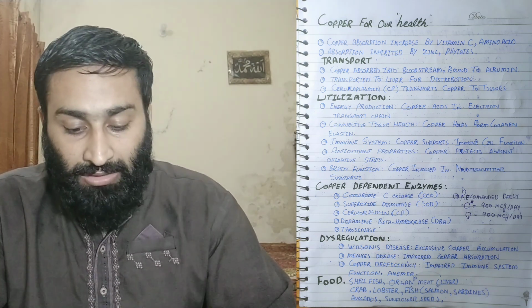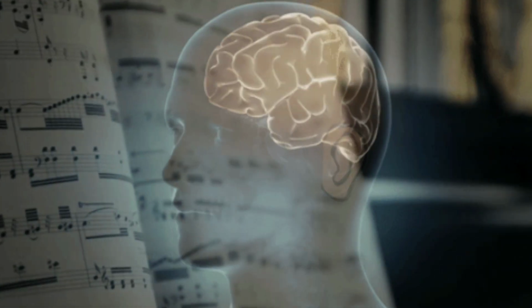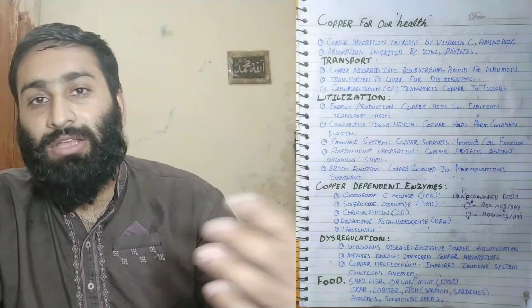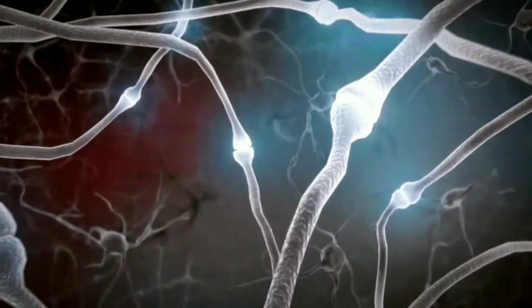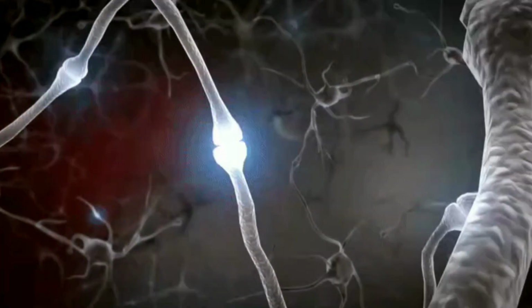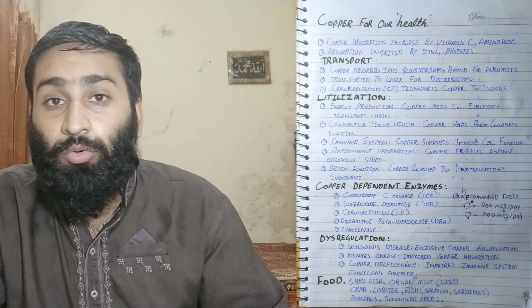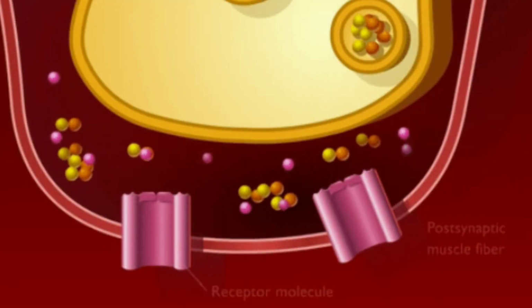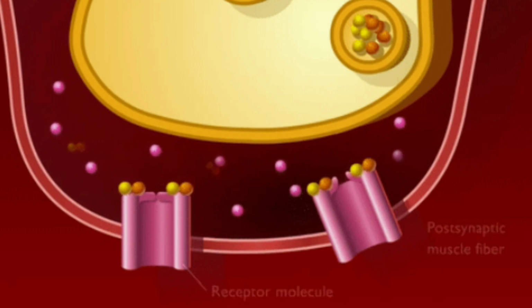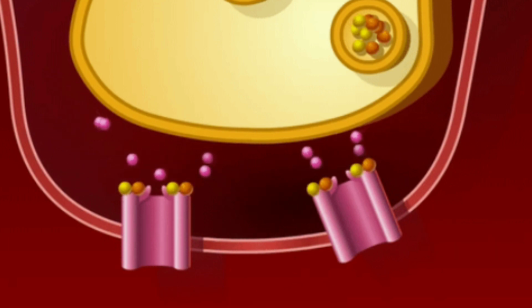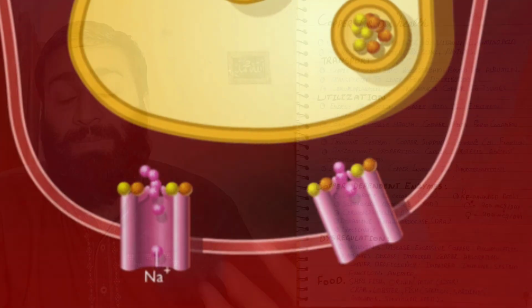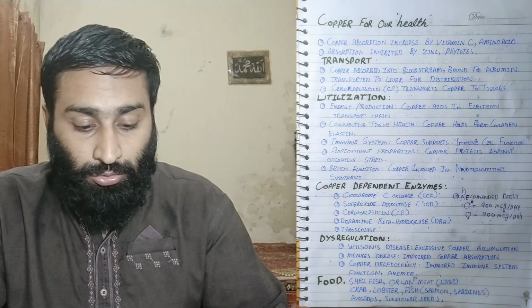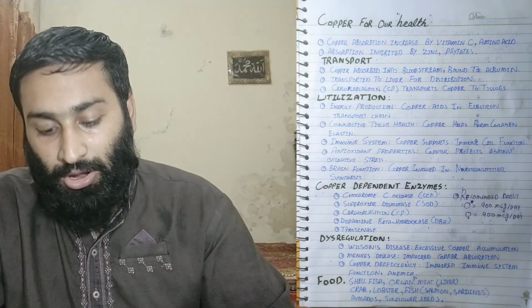Brain function: copper is involved in neurotransmitter synthesis. Neurotransmitter synthesis is important for normal cognitive function, normal function of the muscle, movement, and motor neuron function, your nervous system, your memory. Basically, your brain's cognitive power will increase due to the brain function and due to the copper.